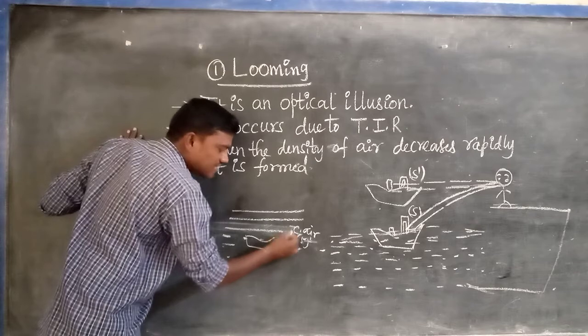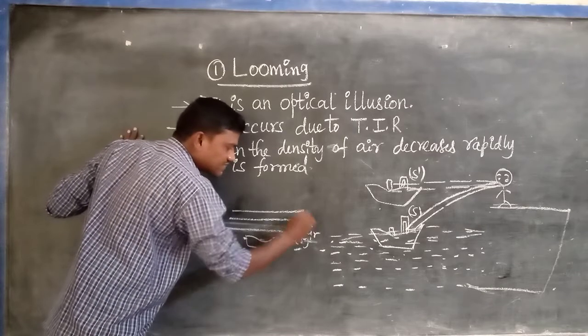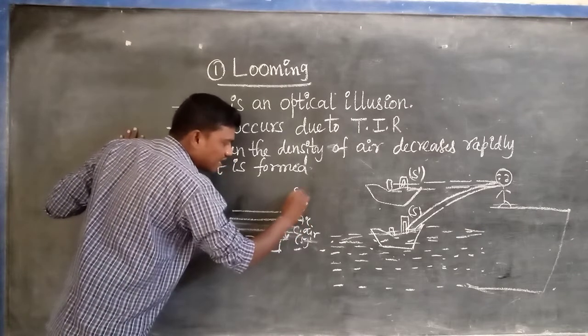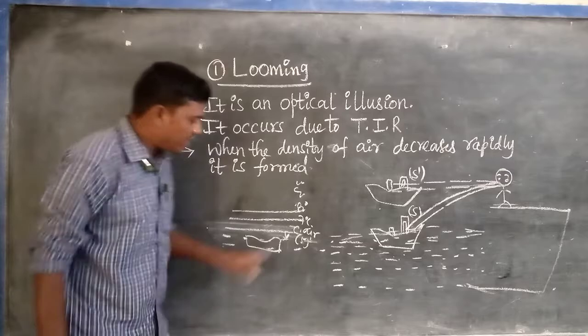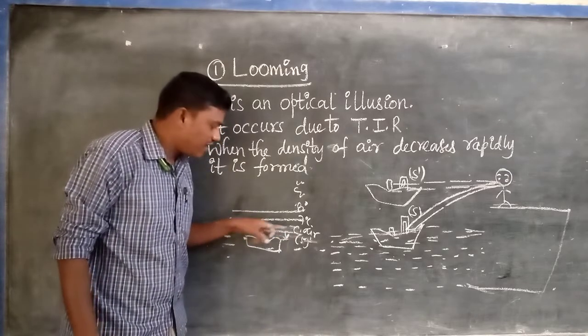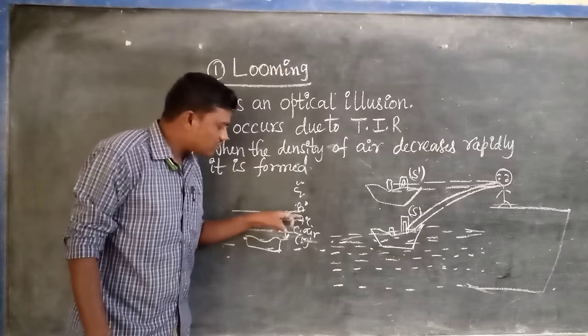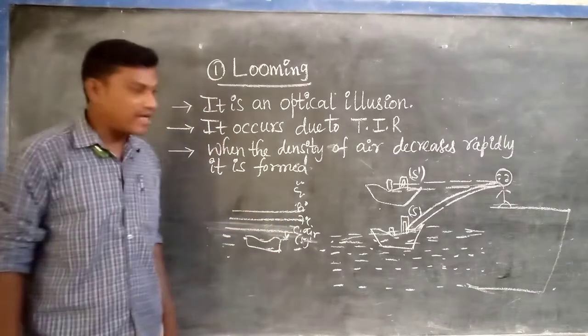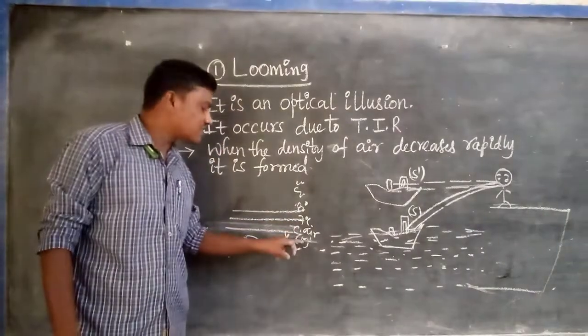Above this, 7 degrees Celsius, 8 degrees, 9 degrees, 10 degrees. When compared between these two air levels, one is hot and one is cold, because one has a higher temperature than the other.